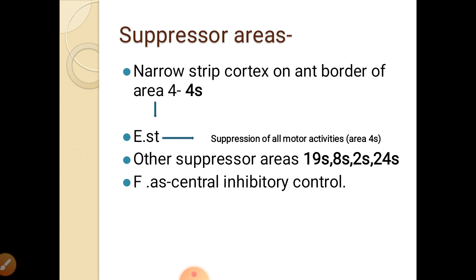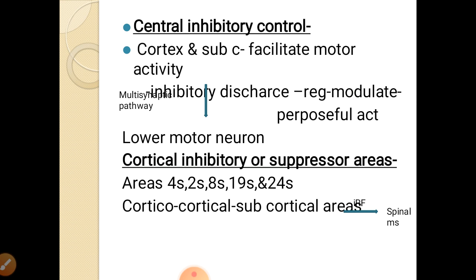So all these on stimulation cause suppression of the cortex. The function of these areas is that they cause central inhibitory control. Central inhibitory control of the cortex is through areas 2S, 4S, 8S, 24S and 19S. How does this central inhibitory control occur? The central inhibitory control from cortex and subcortical areas facilitates the motor activity. The inhibitory discharge will regulate or modulate the purposeful act to the lower motor neuron by multisynaptic pathway.